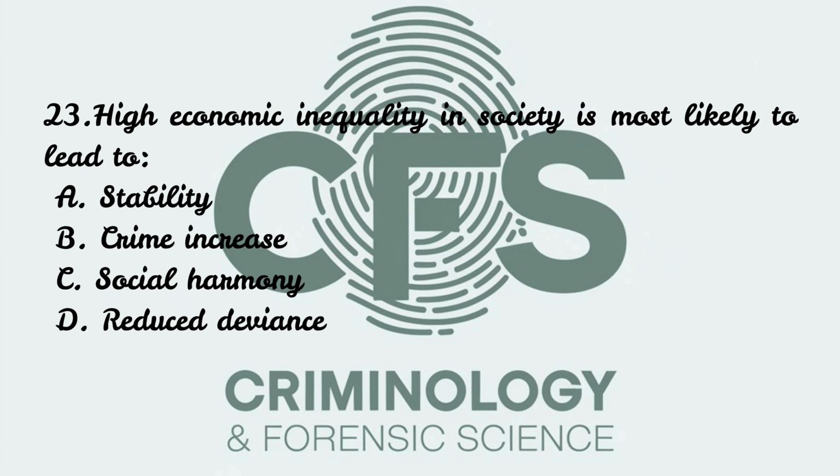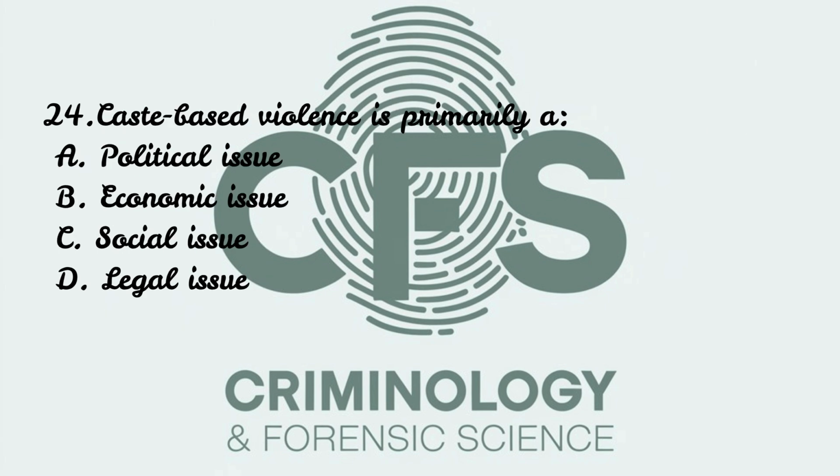Question number 24. Caste-based violence is primarily A. Political issue, B. Economic issue, C. Social issue, D. Legal issue. Correct answer is option C. That is social issue. Caste violence originates from social hierarchy and discrimination, making it a social problem. However, it may have political and legal dimensions too, but primary classification is social.